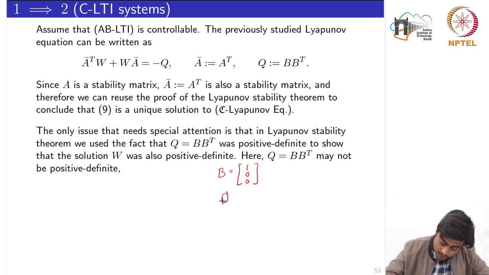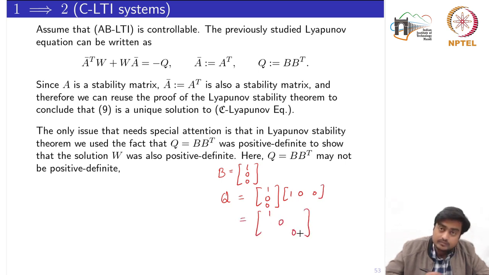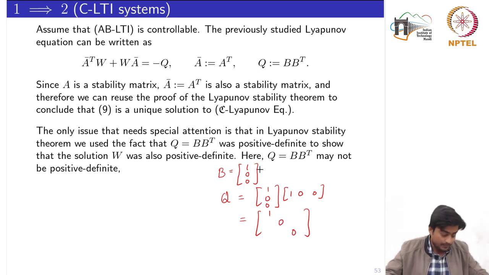If I compute this Q, which is 1 0 0 times B transpose 1 0 0, all the off diagonal elements are also 0. So it is not necessary that Q is positive definite. Q here could be positive semi definite also. We just need to take care of that, because Q has the specific form B into B transpose and is not necessarily positive definite.